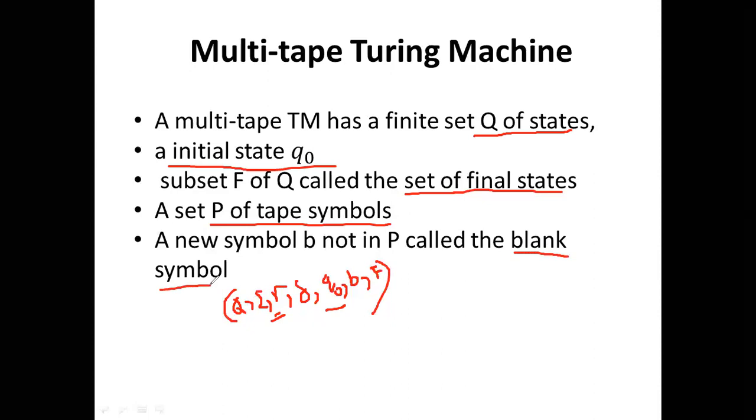So that is the main characteristic of the multi-tape Turing machine, which is defined by a 7-tuple. Q is a set of states, and sigma is a set of input symbols. Capital gamma is a set of tape symbols, delta is the transition function, and Q0 is the initial state, B is the blank symbol, and F is the set of final states.